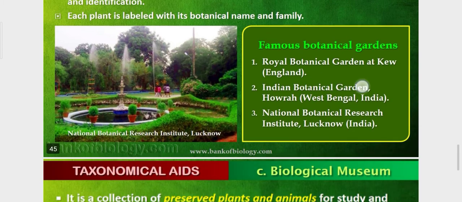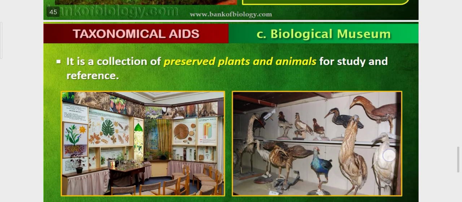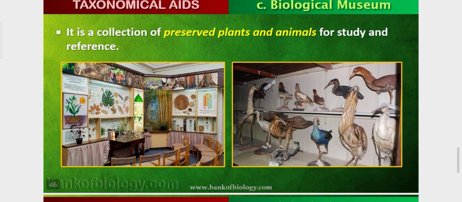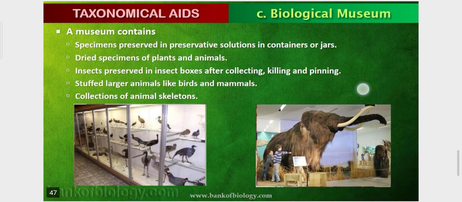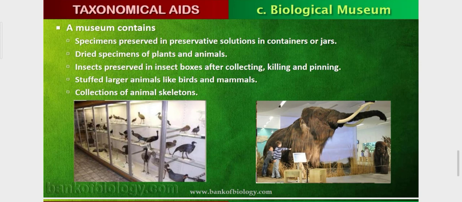Now, biological museums. Biological museums are the places where plants and animals are preserved for study and reference. This biological museum should be in schools or colleges also, so the study of plants and animals should be easy for students. Biological museums are like this. See, this is the structure of an elephant.